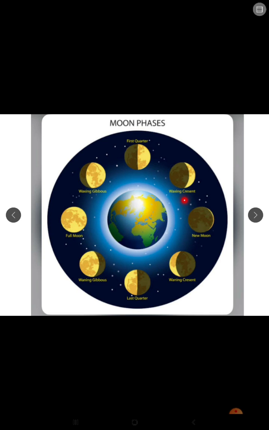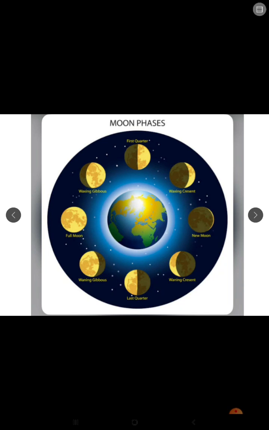Next is the crescent moon. So as the moon moves further, we can see a small sunlit portion of the moon's surface. This is called crescent moon. Next is the half moon. We can also call it first quarter. So in half moon, what happens? When the sunlit portion becomes bigger, we can see half of the moon. It is called half moon.